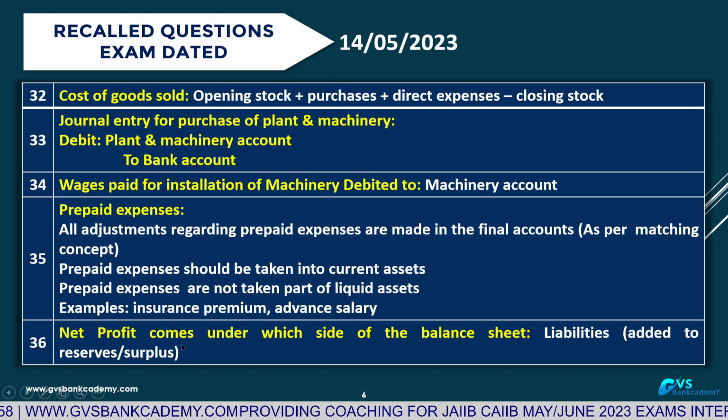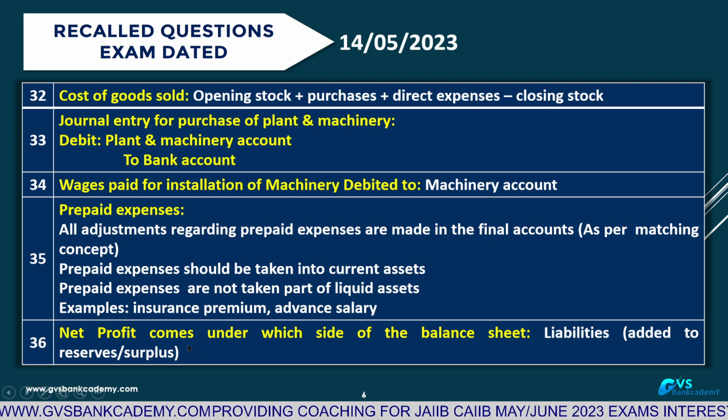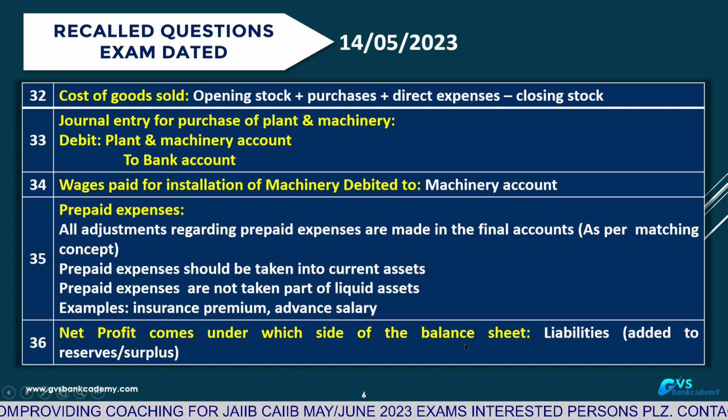Business entity concept. Under the business entity concept, net profit is a liability to the firm and net loss is an asset to the firm. Net profit comes under liabilities and net loss comes under the asset side. These are the 36 questions.